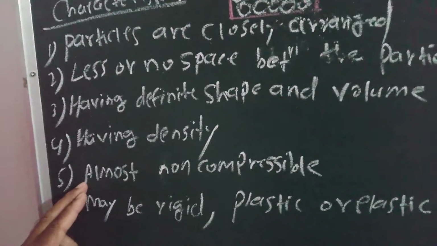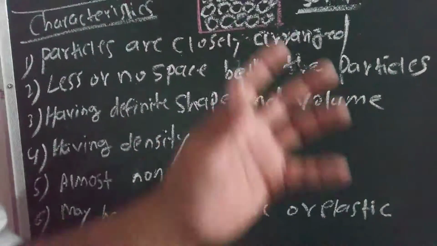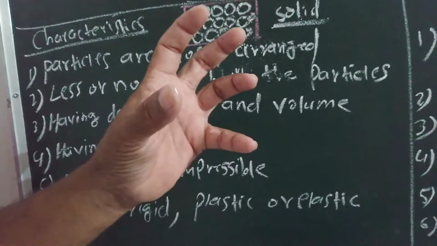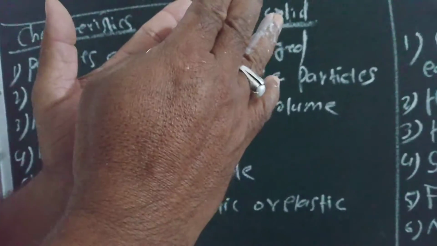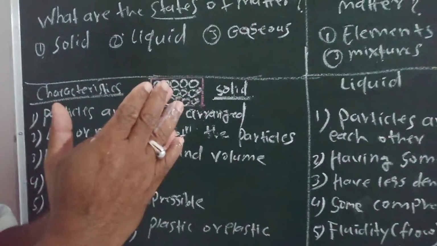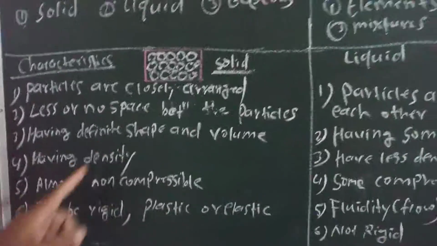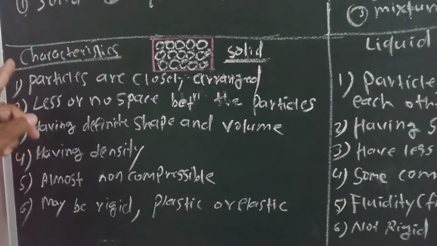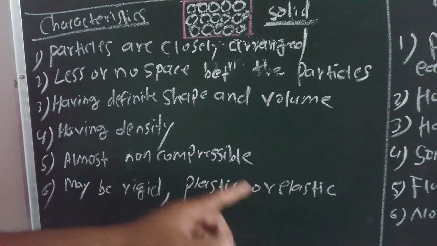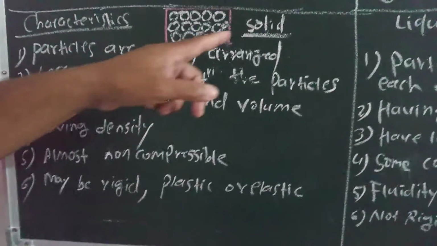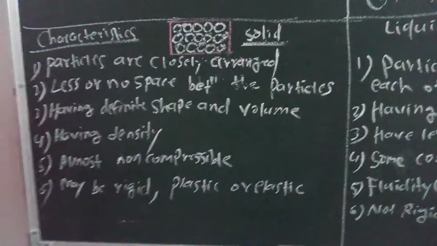And the fifth characteristic is that it is almost non-compressible. Solid matter is non-compressible because it is rigid in state. When we press any solid substance, we cannot compress it. Therefore, we can say that it is non-compressible. And the sixth characteristic: it may be rigid, plastic, or elastic. These are the characteristics, the properties of the solid. This is the first state of matter.